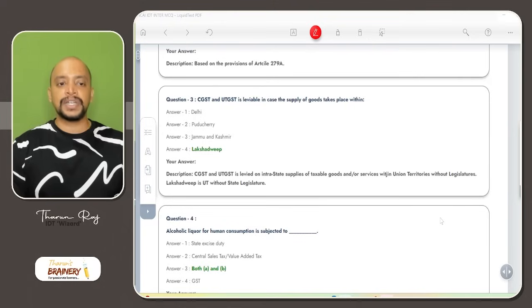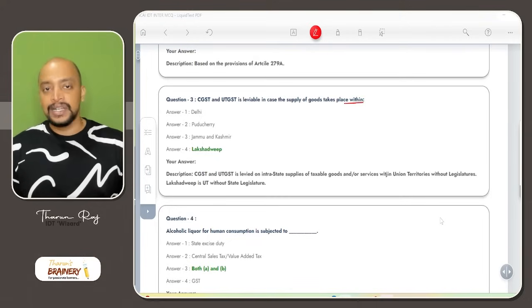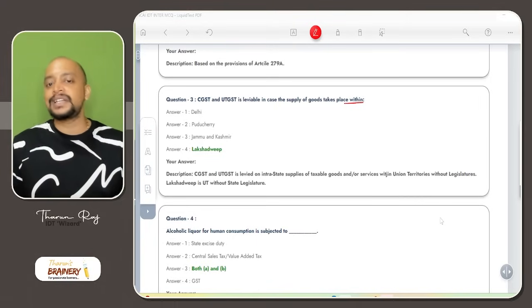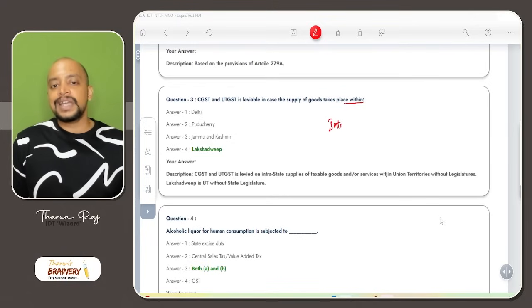Then the third question: CGST and UTGST is leviable in case of supply of goods taking place within a union territory. If it is an intrastate supply within a state, then what is the type of GST that will be applicable? CGST plus SGST.